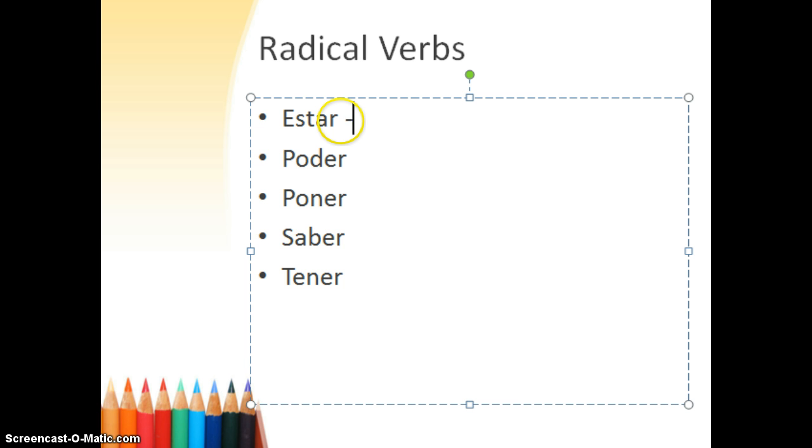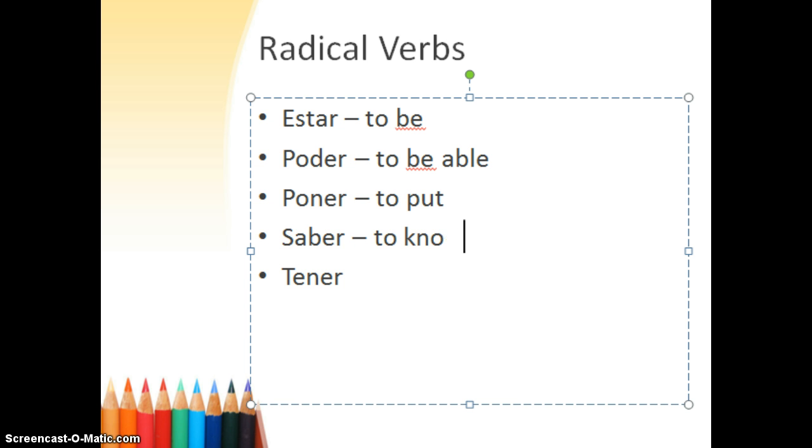So we know what these mean. Estar means to be. Poder means to be able. Poner means to put. Saber means to know. And tener means to have. What we don't know is what happens to the stems in the past tense.